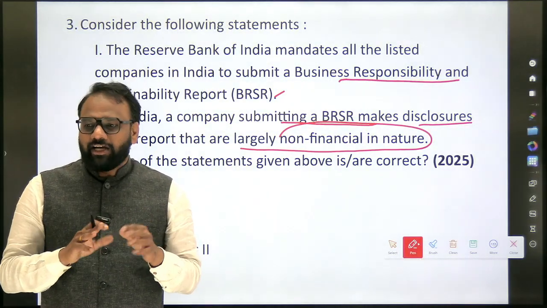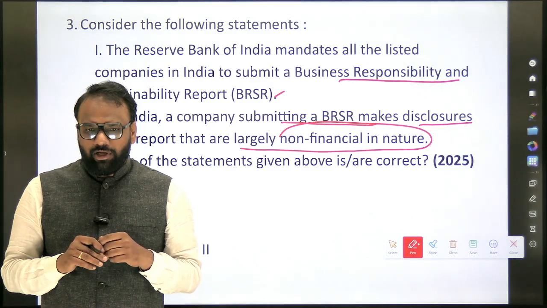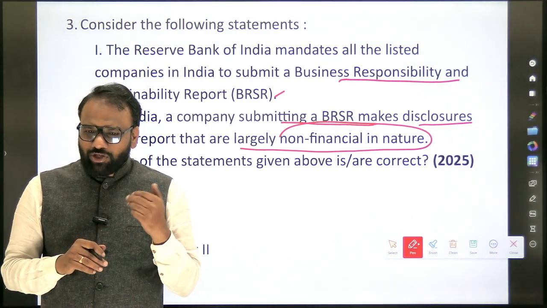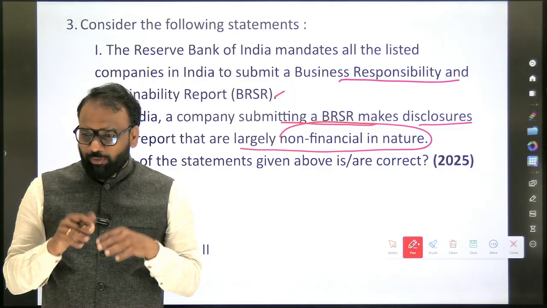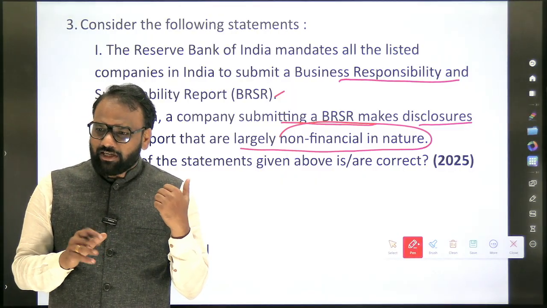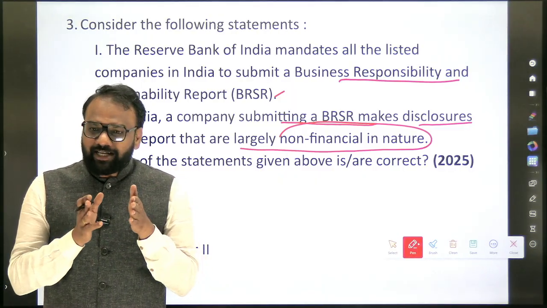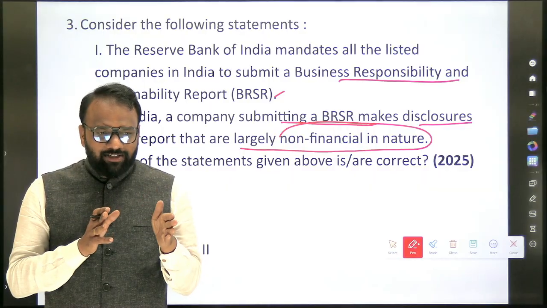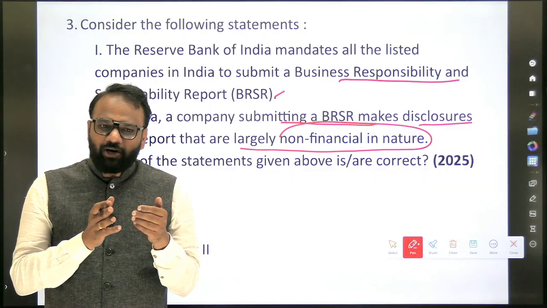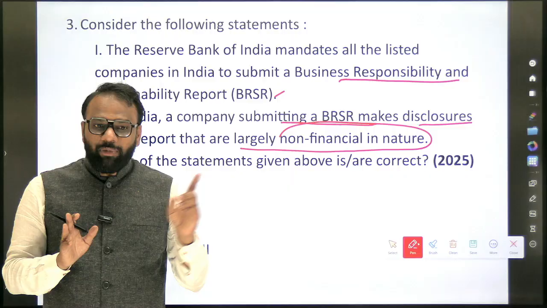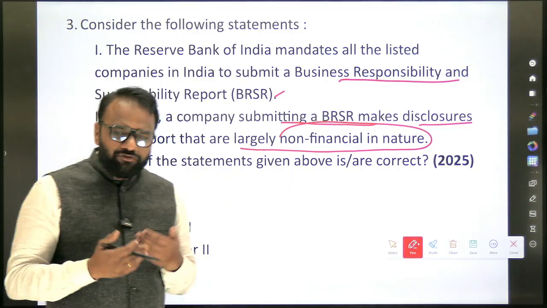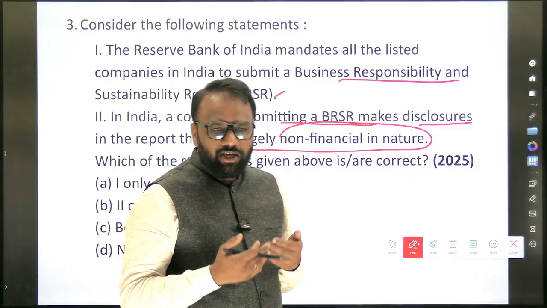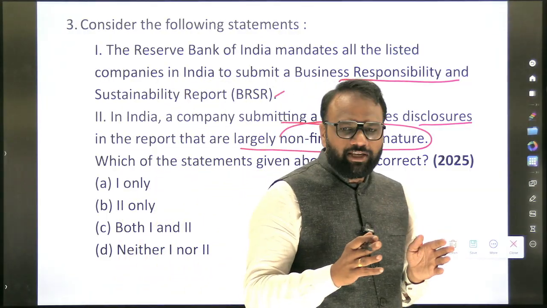So how to tackle such kinds of questions if we have not prepared? When we go to the examination, we are not sure that we are going to answer all 15 questions of economy. There are some questions which we are going to miss. The previous question we will not miss, because it's a static part. Printing and all those things are always going to be the expenditure of RBI itself. But here it's a dynamic question. For such dynamic questions we build an approach, but there are chances that in the actual examination hall we may end up marking a wrong choice.